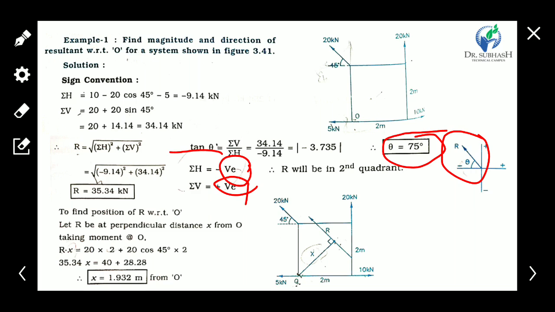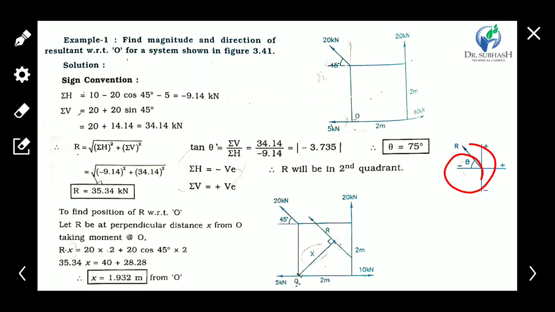Okay, now for the particular direction in non-concurrent forces, where we have to place the resultant, we find that it makes 75 degree with the horizontal, but where do we place the resultant? So we particularly find the distance with respect to a specific point.